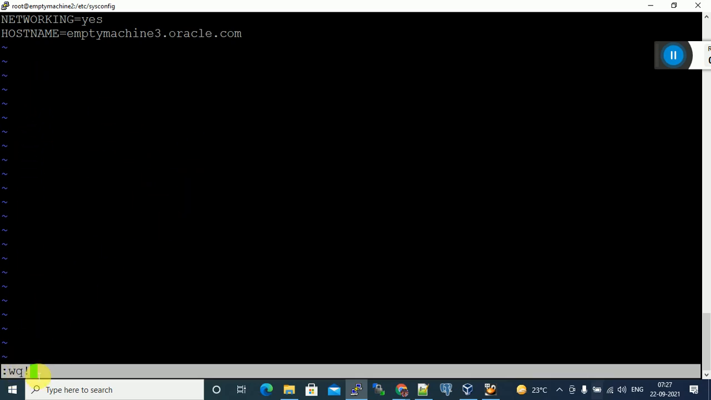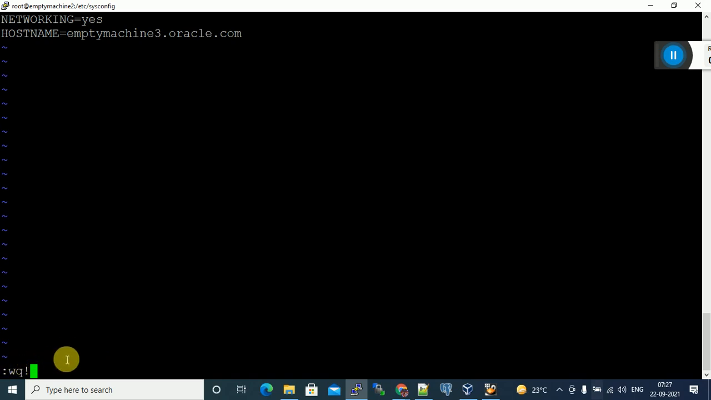What is the command? Shift colon WQ. W means write. I want to write this host name. So write and quit, save this and exit. I want to save this information and I want to get out of this file. Quit. WQ, Shift 1. Okay.